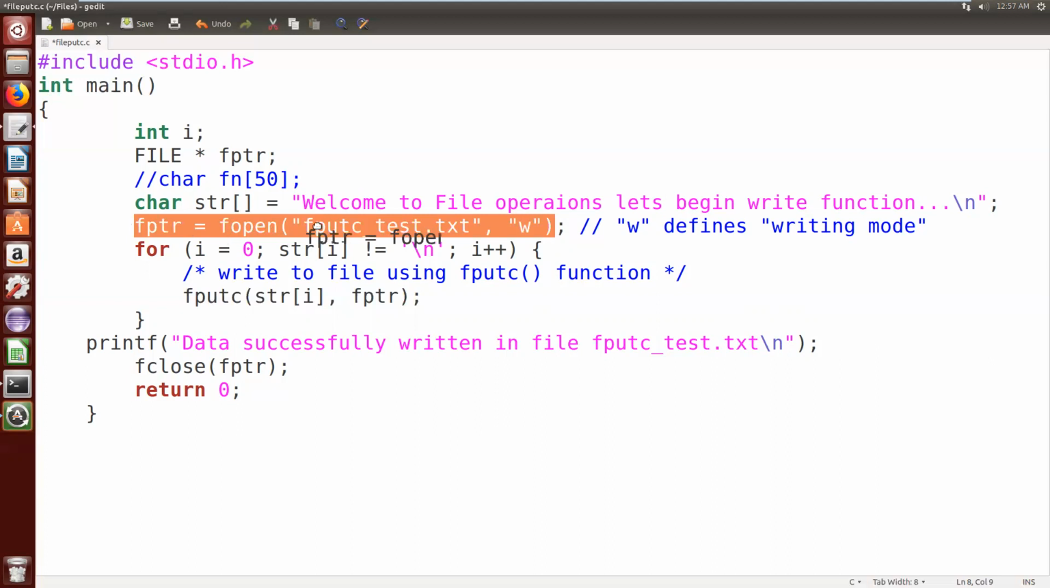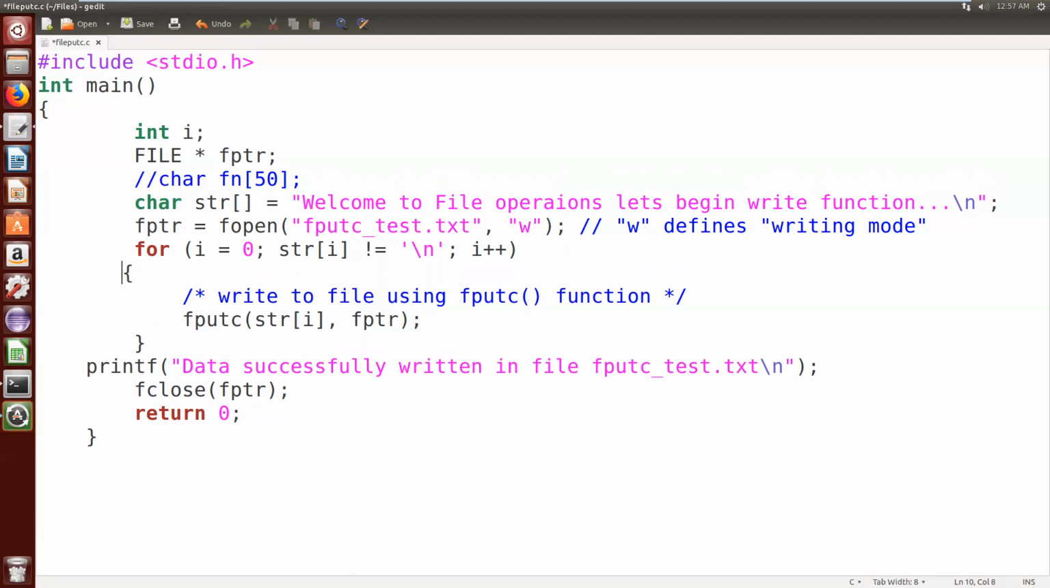If the file is opened successfully, this fopen function returns true. So that value will be stored in this fptr, file pointer. Suppose there is a problem with the fopen function, then it will return false. That false status will be maintained by fptr.